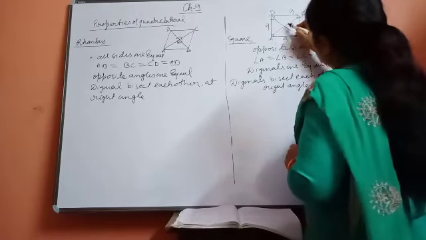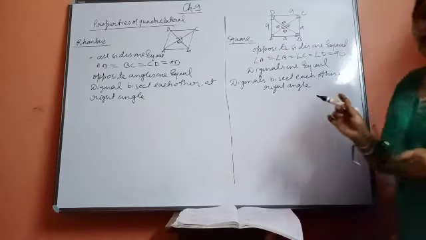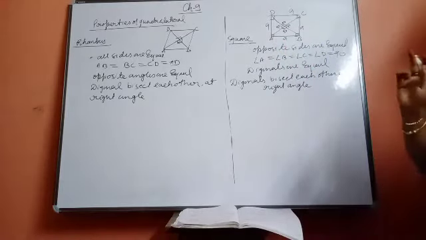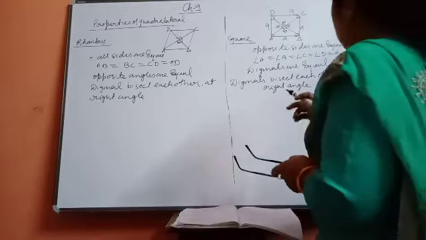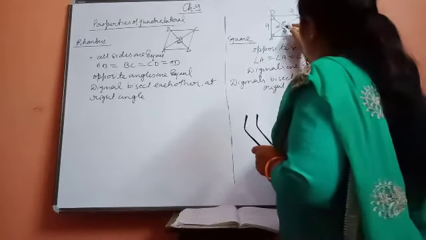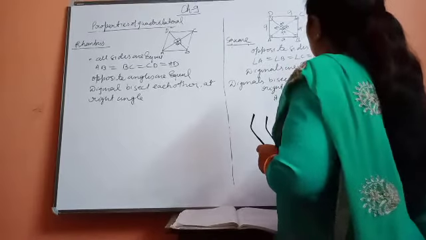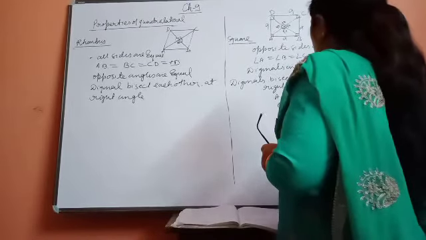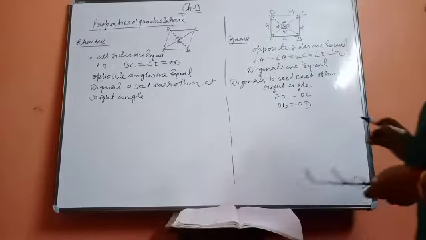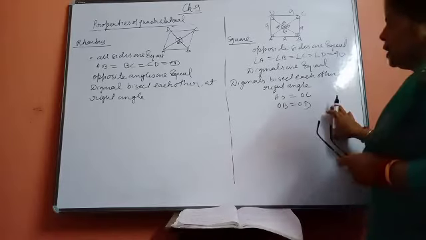Here also 90 degrees, 90 degrees. This property was not in a rectangle or parallelogram. And diagonals are bisecting also. It means AO is equal to OC and OB is equal to OD. So these were the properties of the square.